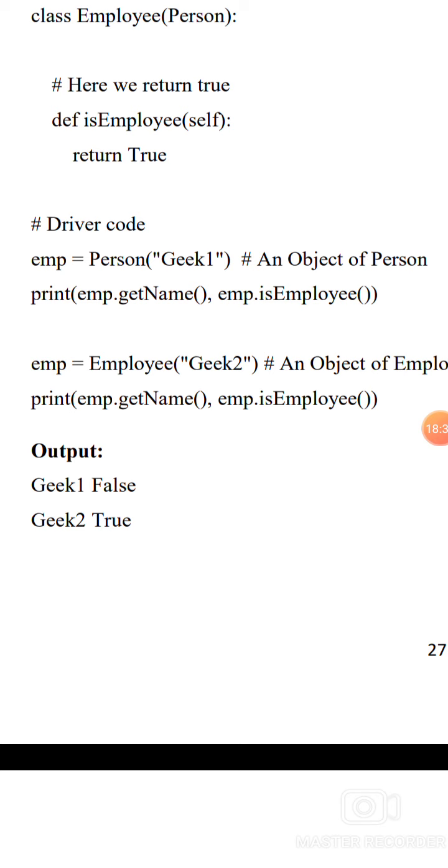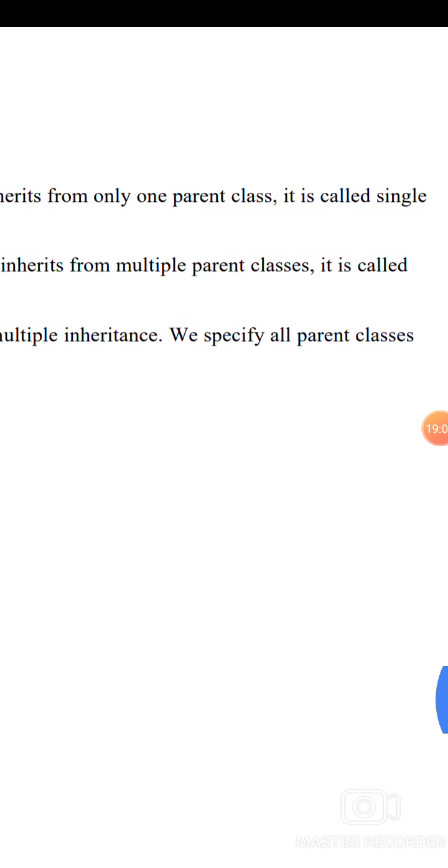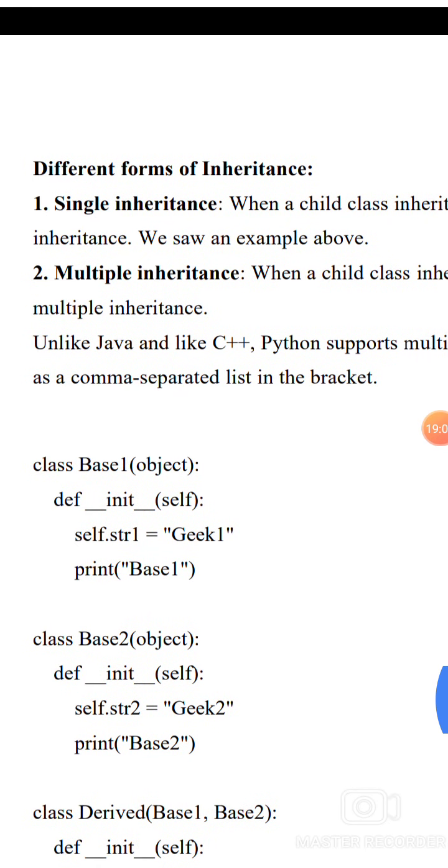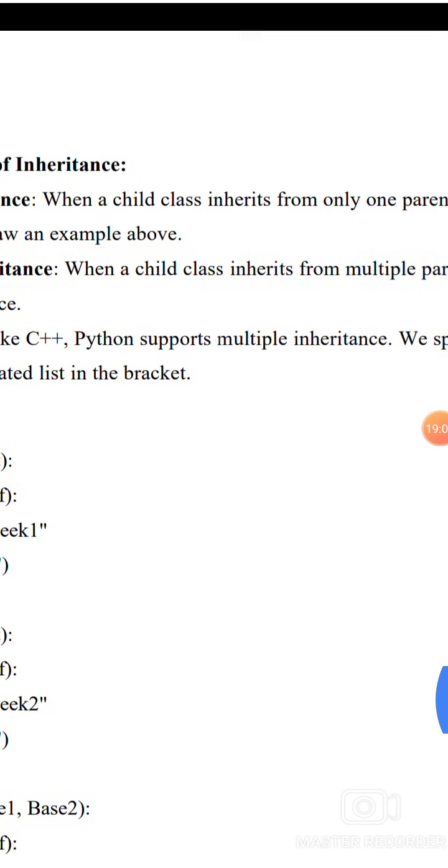Different types of inheritance: single inheritance and multiple inheritance. Single inheritance is when the child class inherits from only one parent class. Multiple inheritance is when the child class inherits from multiple parent classes.